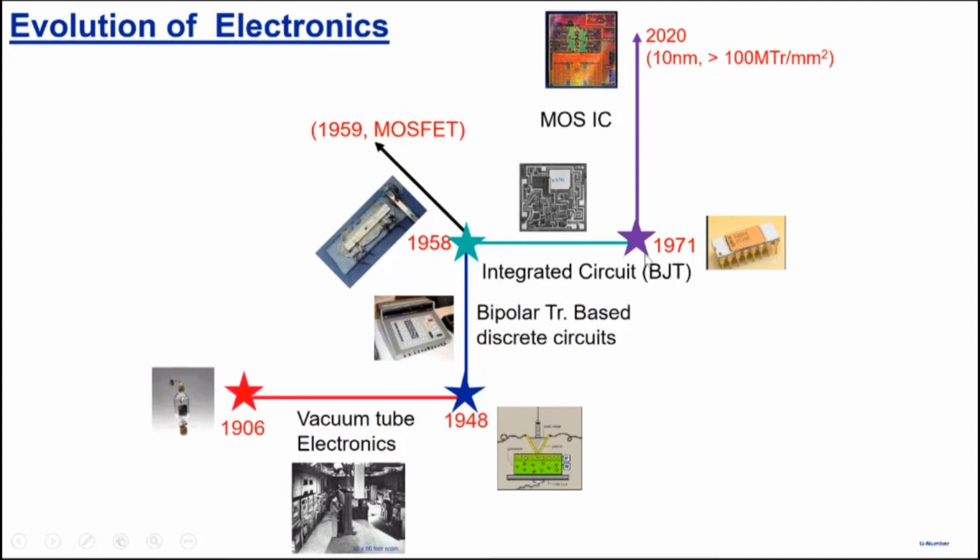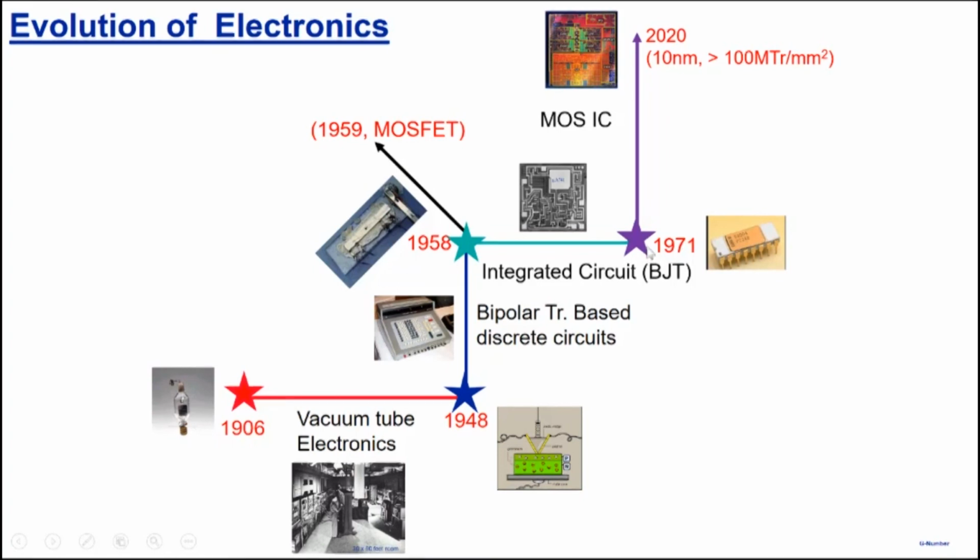And another thing that happened was, as I said, if you want to make complex circuits with hundreds of millions of transistors, without the circuits becoming too large, you need transistors which are very, very small. So over the years, the transistor size has shrunk almost every year and a half or 2 years. Each time a new technology comes to the market, the ability to pack transistors doubles.